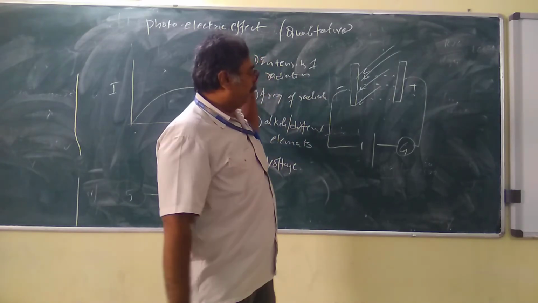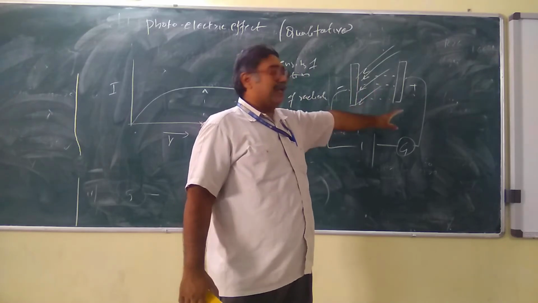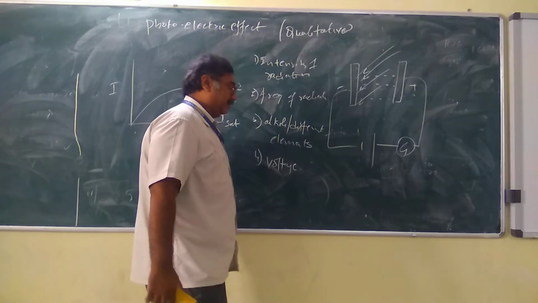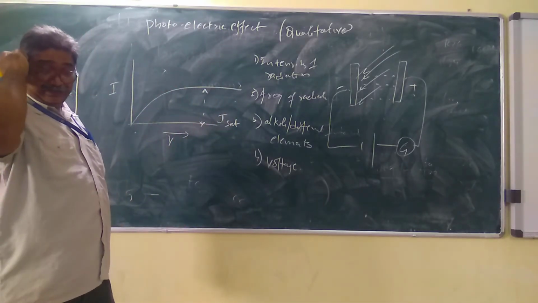The radiation is coming and falling on this plate, it is removing the electrons, and these electrons will be moving to the other plate, connected to a galvanometer, and a current is produced, or demonstrated, or measured at least. So this is what we call I sat. This is the first case.